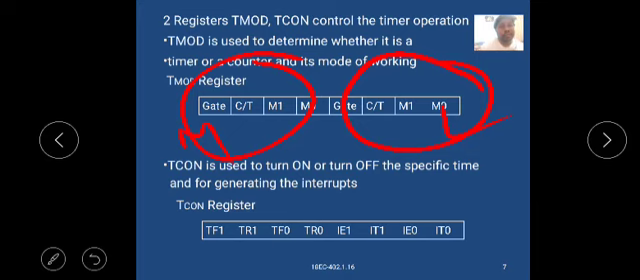This is the TMOD. It is important to write about the TMOD register, since they ask it as a 2 mark question. TCON is used to turn on or turn off the specific timer and for generating the interrupts. The TCON register is also important.